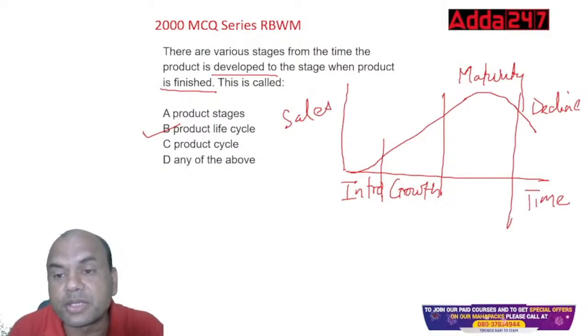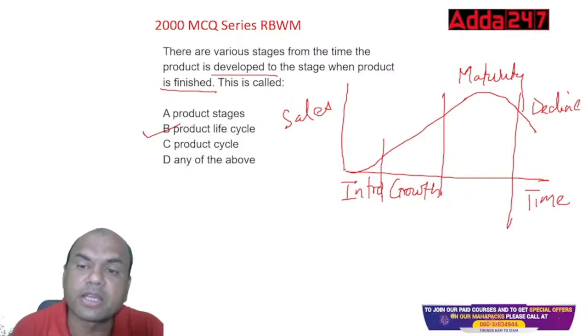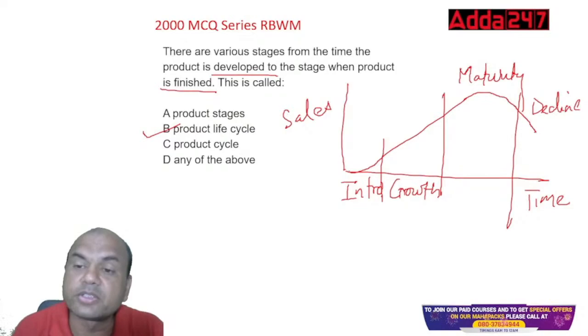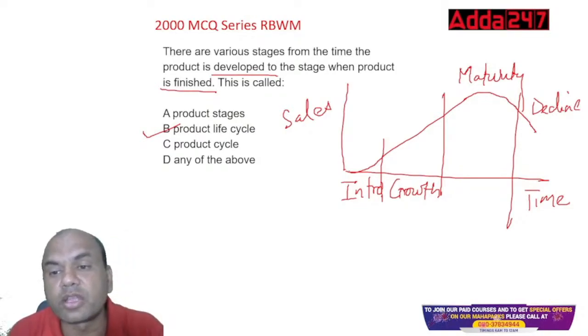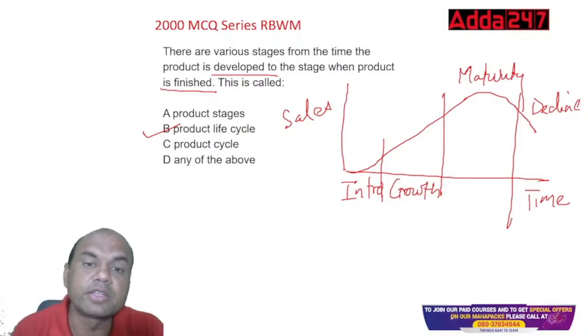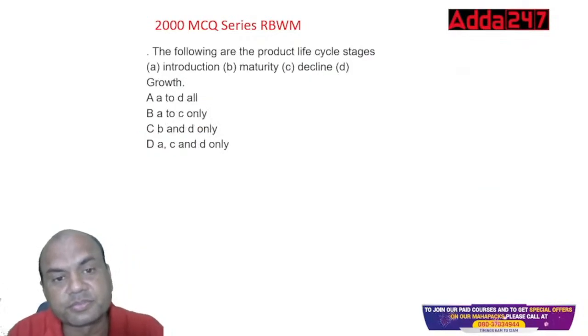Then comes the maturity phase, where sales are maximum and the company is getting huge benefits. After that comes the decline stage. Why? Because new products arrive in the market and competitors take on the competition, so you go into the decline phase. So there are various stages from the time the product is developed to when it is finished. This is called PLC, product life cycle.